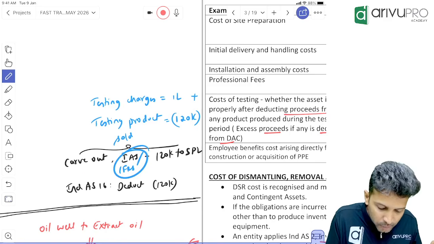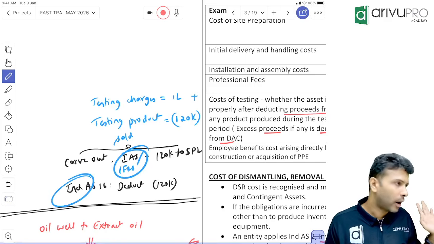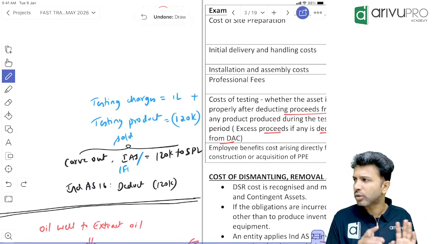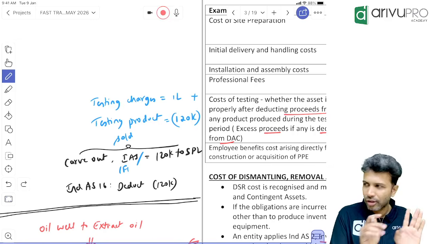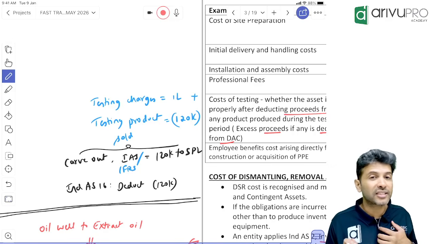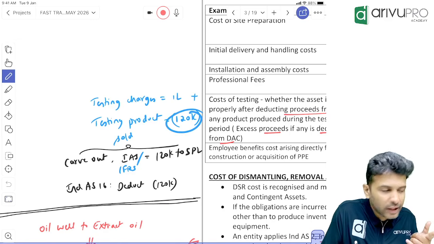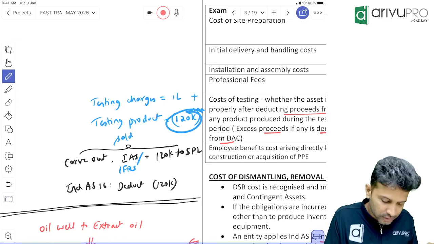The difference between IND AS and IFRS only, we call it as what, people? Carve outs. There are only, I think, 3 or 4 carve outs. As and when it comes, I will tell you. And it's not much tested so far. That's all I could say. Clear? But for our examination, you tell me what you'll do. This 120, you'll transfer it to SPL or reduce? Reduce. Okay, this is the thing.